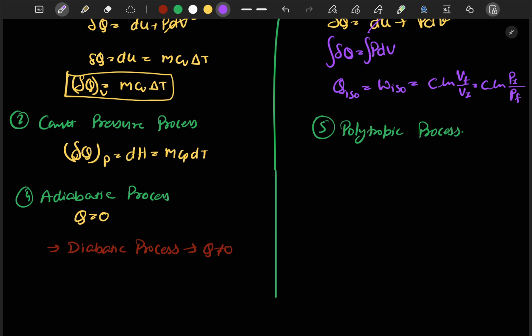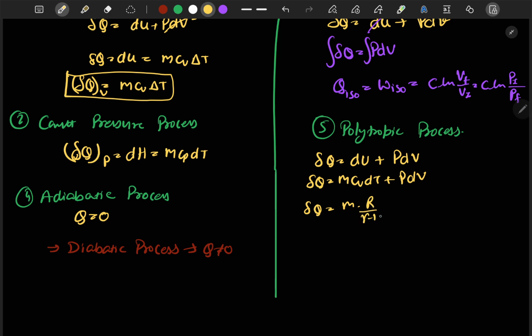We all know from the first law of thermodynamics, del Q is equal to dU plus P dV. Now dU is equal to m Cv dT, so del Q is equal to m Cv dT plus P dV, and further we can write del Q is equal to m times R by gamma minus 1 into dT plus P dV.